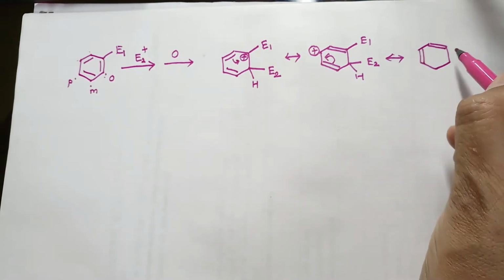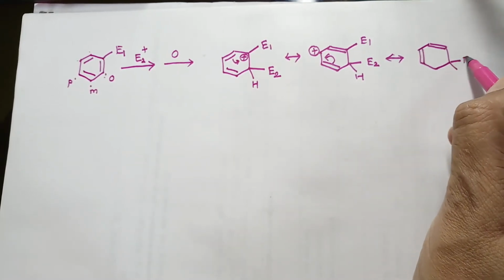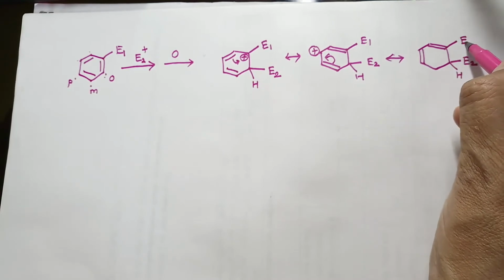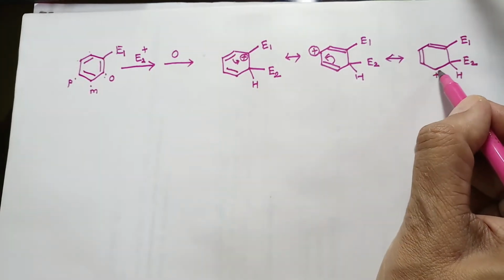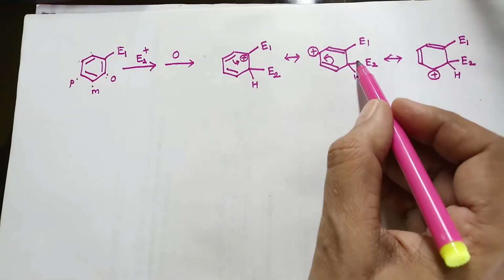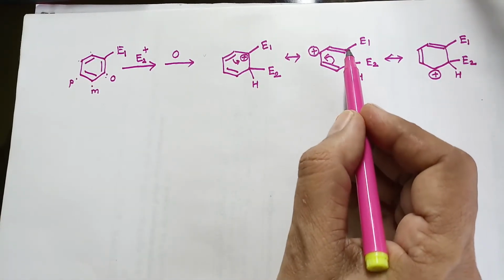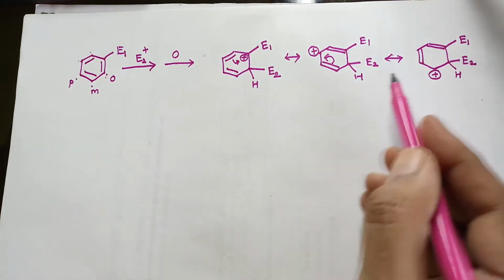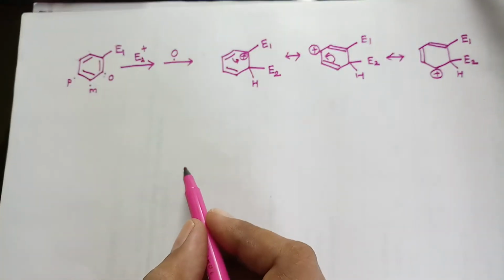This is the previous bond. The electrophile number 2 is here, hydrogen is there, the first electrophile is there, and now this carbon will have the positive charge. So this is due to the ortho attack, because this is the position very next to the previous electrophile, and therefore this is called ortho attack.